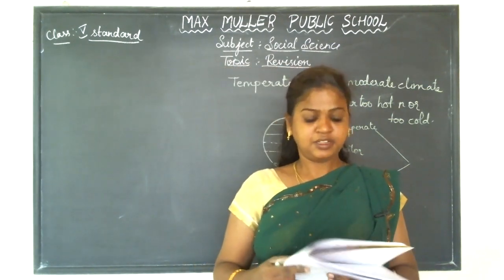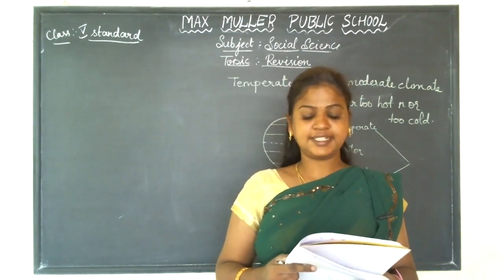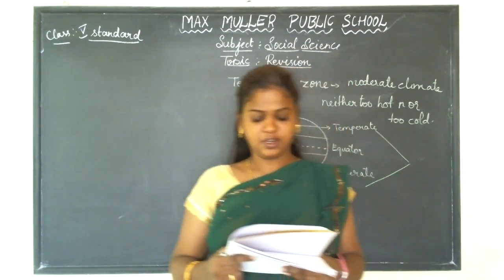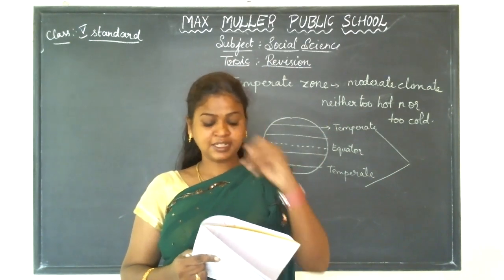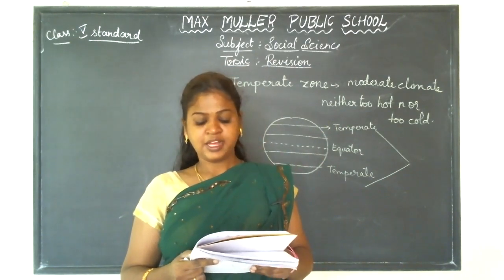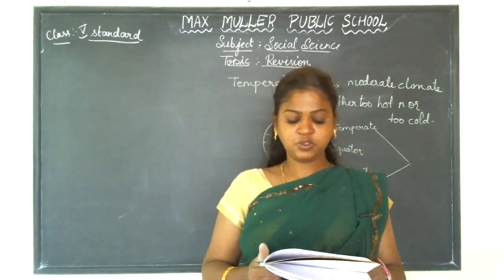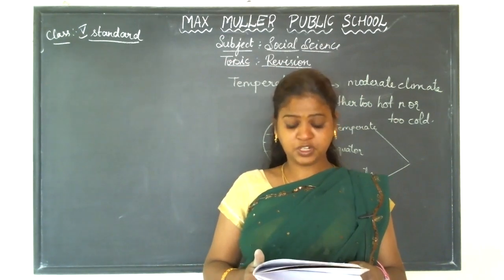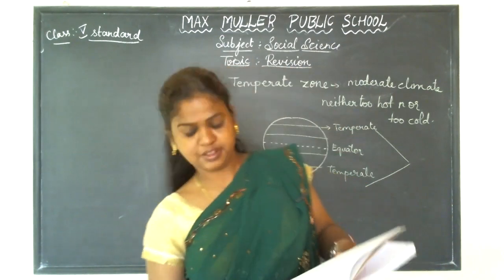Okay, children. The fifth one. What is the extent of the frigid zone? The frigid zone extends from the Arctic Circle to the North Pole in the northern hemisphere and from the Antarctic Circle to the South Pole in the southern hemisphere. The frigid zone is the coldest zone on Earth.